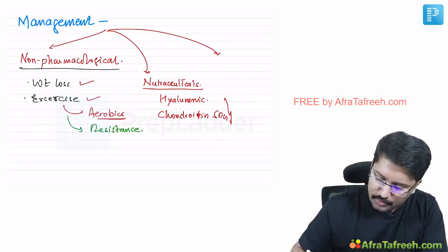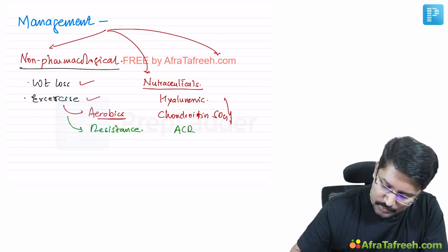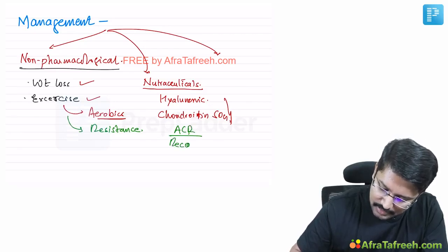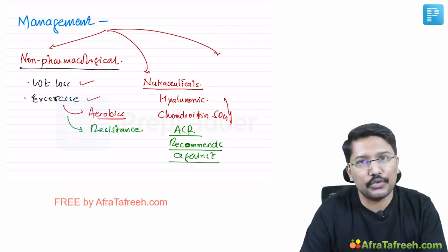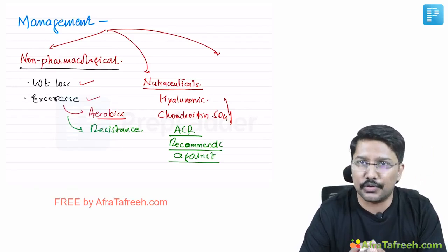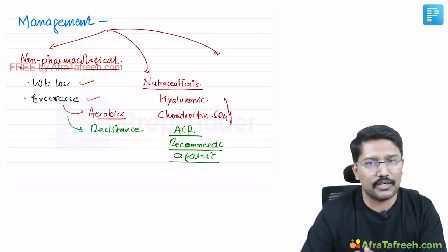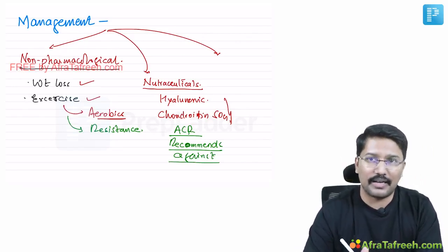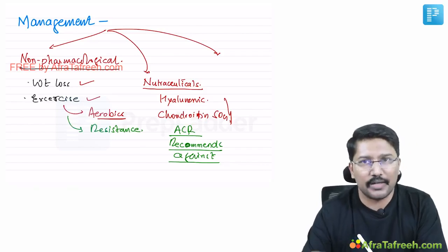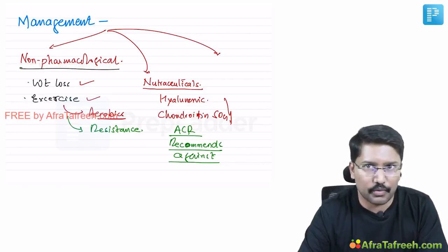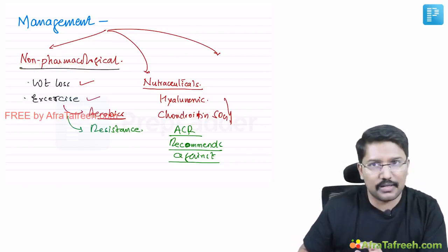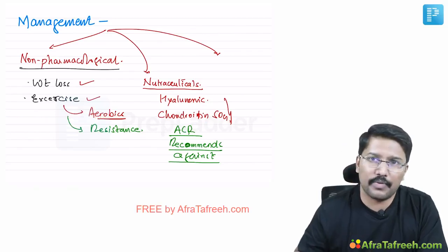But the American College of Rheumatology, right? The American College of Rheumatology recommends against use of nutraceuticals because most of the major studies have failed to show any benefit of use of these nutraceutical substances like hyaluronic acid or chondroitin sulfate. I do agree that they are an integral part of the joint structures, but supplementing them through diet has not shown any benefit, so we don't go for it anymore. Okay, the controversy is over. Currently, the assumption is that they are not going to be helpful.